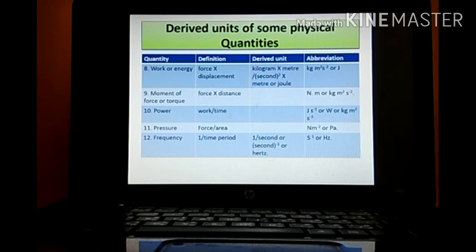Newton. Area's SI unit is what? Meter square. So its SI unit will be Newton per meter square. Frequency. Frequency is what? Number of oscillations completed in 1 second. So its formula is 1 upon time period, denoted by 1 upon seconds. If we take seconds in the numerator only, it will be seconds raised to -1, or we can also denote it as hertz. So its SI unit is seconds raised to -1 or Hz.